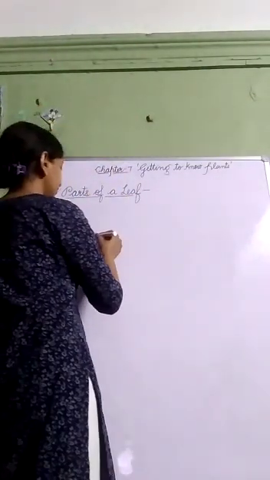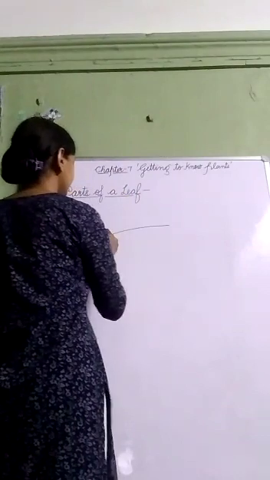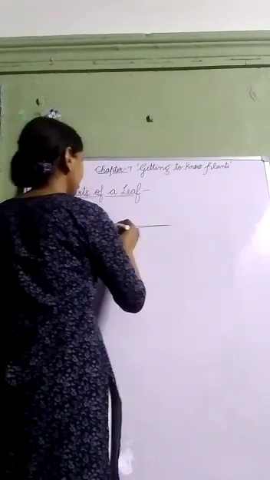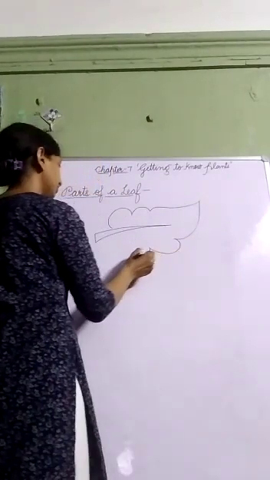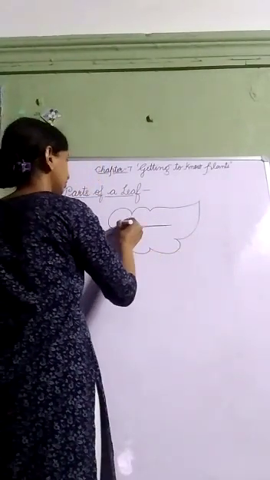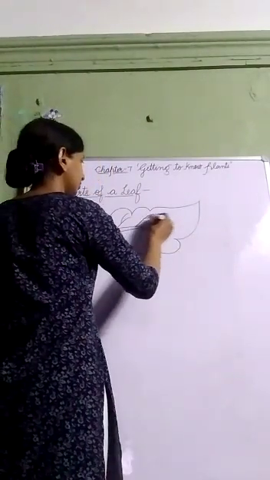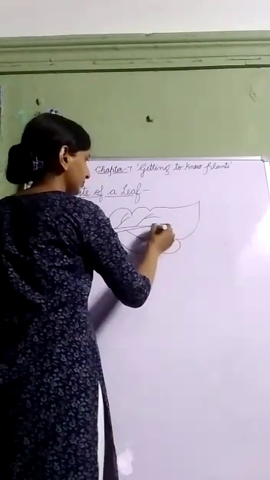Now let us discuss the important parts of a leaf. Here I am drawing the structure of a leaf. So now let us talk about the important parts of a leaf.